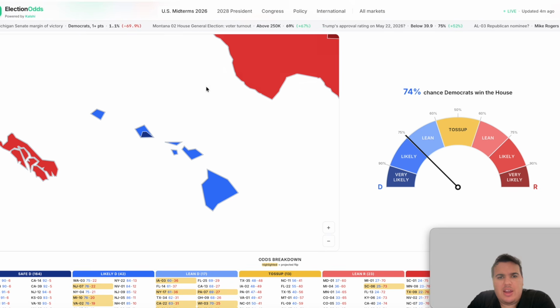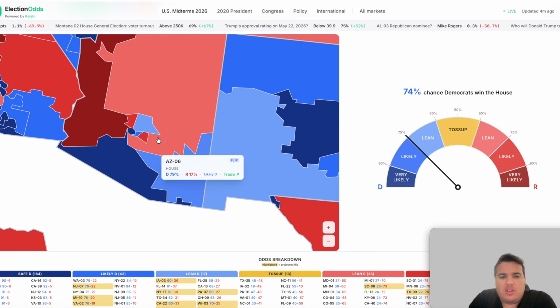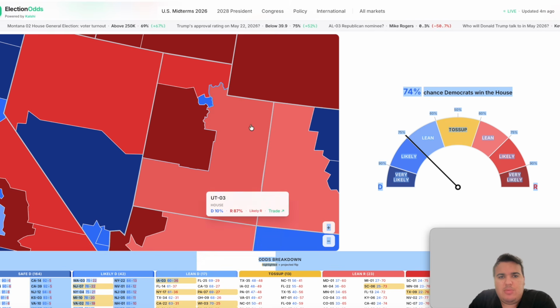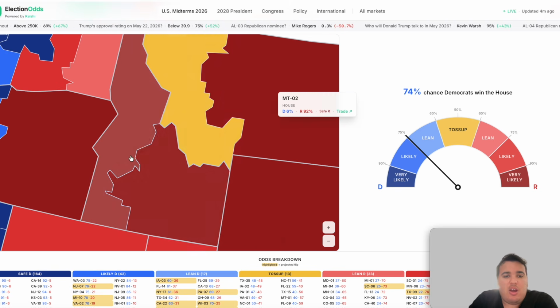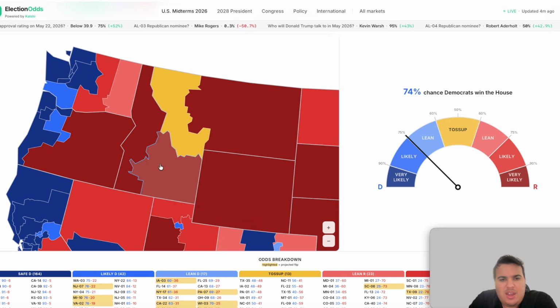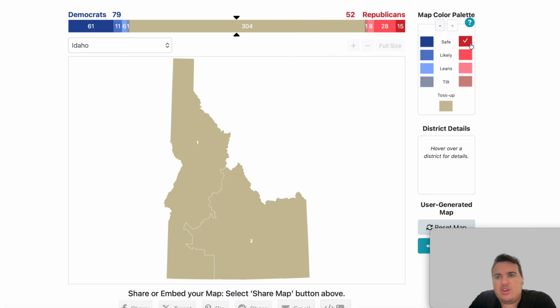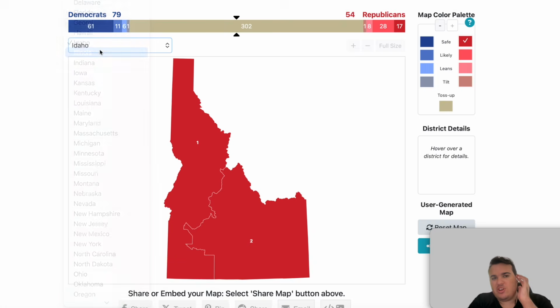Next, we can go to the state of Idaho. Idaho also should not take too long. I would imagine these should be pretty reliably red, but yes, they are. Here it is. Got confused with Montana for a second there. Both of these districts are safe for the Republicans, so Idaho's two districts go red. You can kind of look at it as Hawaii's and Idaho's cancel each other out.